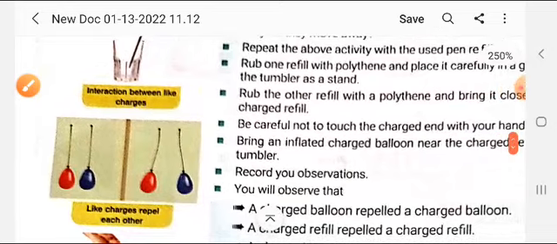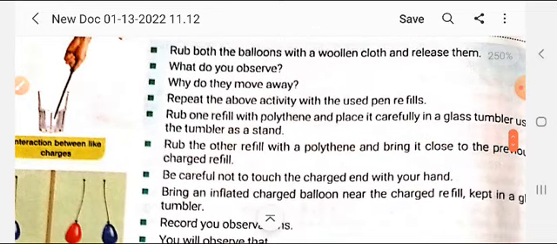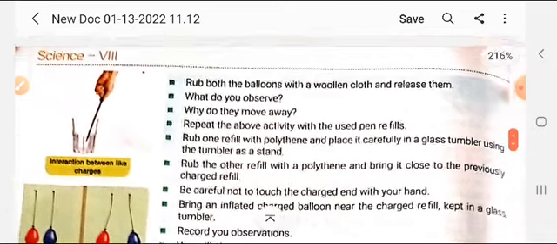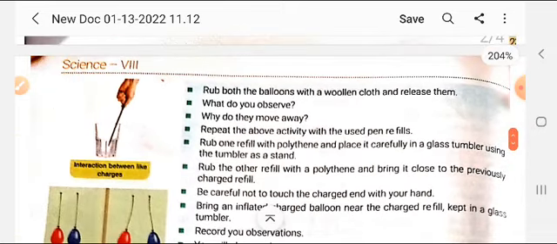So you can see here, repeat the above activities, now rub both the balloons with the woolen cloth. Why do they move apart? Repeat the above activities with a used pen refill. Now repeat these examples with the same process, but with pen refills.